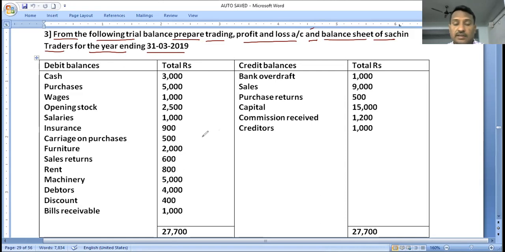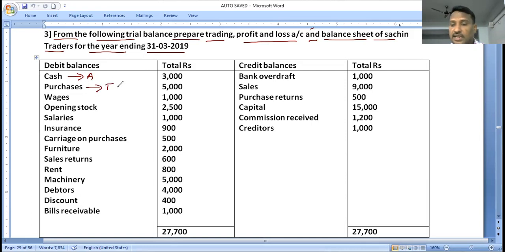I already told you in the last class, the preparation of final accounts depends completely on identification of the contents of the trading account, contents of the profit and loss account, and contents of the balance sheet. Okay, right, let's begin now. Let's identify the contents. The first one, debit balances. Cash is an asset, so it is part of the balance sheet.